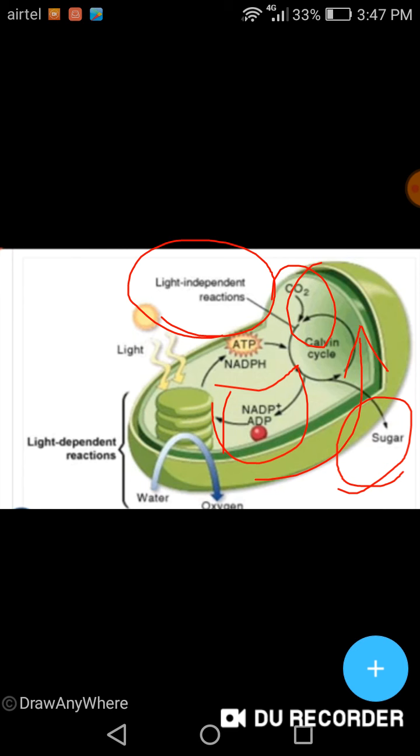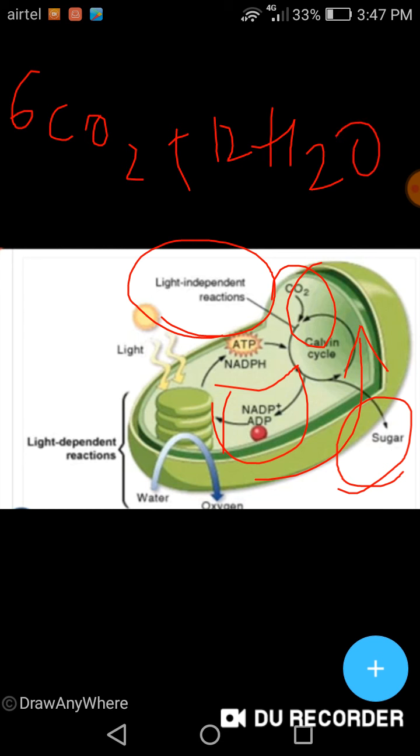Final photosynthesis equation I will write over here. Final photosynthesis reaction: 6CO2 plus 12H2O, with sunlight and chlorophyll.